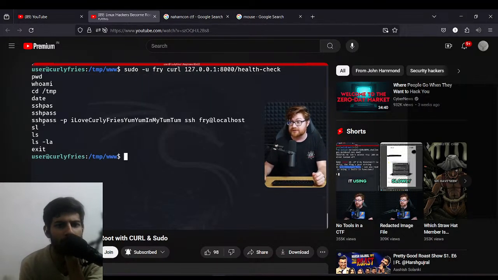Okay, some nonsense in here, but we do get to see sshpass being used, which usually supplies a password for SSH connections with -p, which clues us in that "I love curly fries, yum yum in my tum-tum." You can clip that. That's the password for fry as our user.